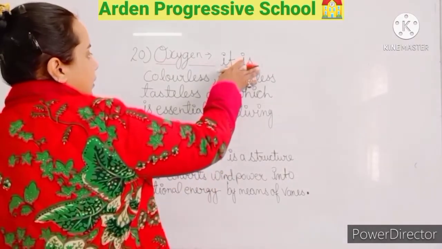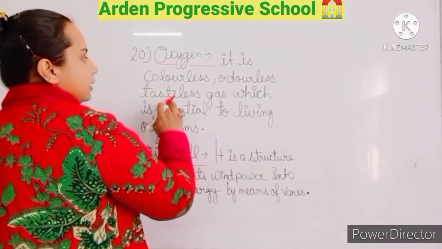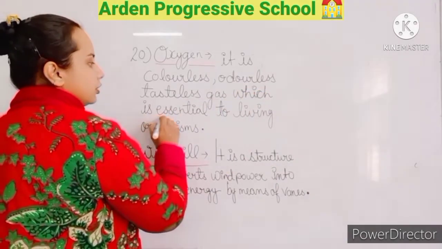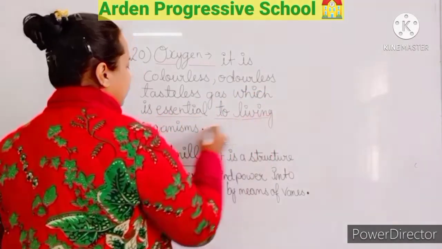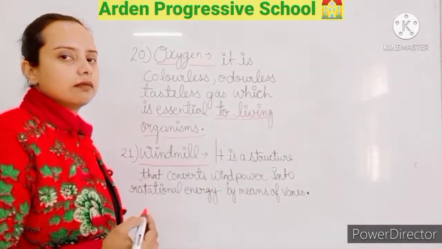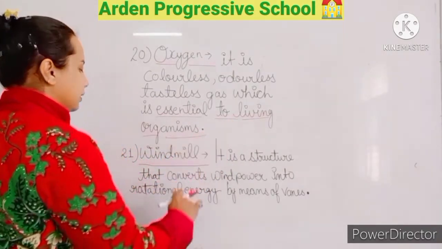Okay, now what is oxygen? It is a colorless, odorless and tasteless gas which is essential to living organisms. Okay, so we need oxygen to survive. So oxygen is very essential to living organisms.